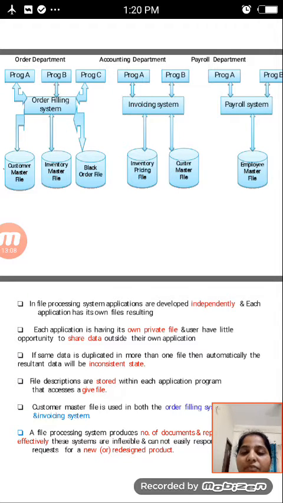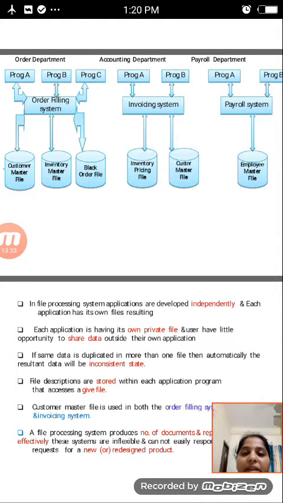That is the server in which the data is stored. The inventory master file is there, that is the server, and then the back order file will be there. This is overall about an order filling system. Next, it is converted into an invoicing system. In this, the inventory pricing file and the customer master file are there.